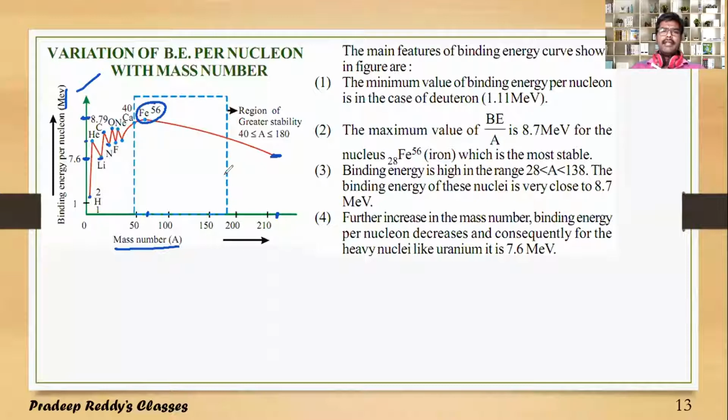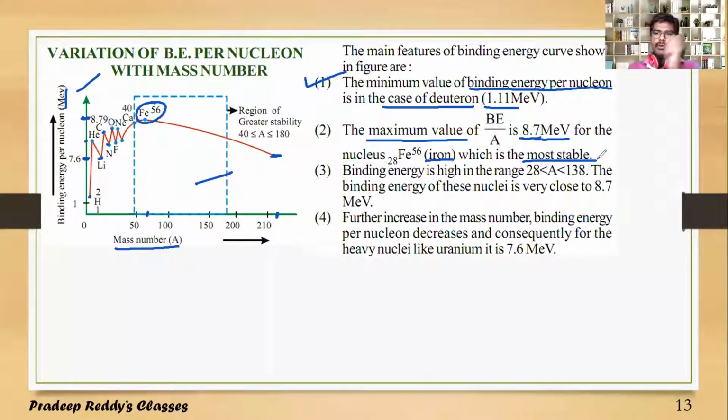This is the binding energy per nucleon curve with respect to mass number. We can draw some conclusions from this graph. The main features of the binding energy curve are: number 1, the minimum value of binding energy per nucleon is for the deuteron and its value is 1.11 million electron volt, and the maximum value for binding energy per nucleon is 8.7 million electron volt, and this is for iron, which is the most stable.